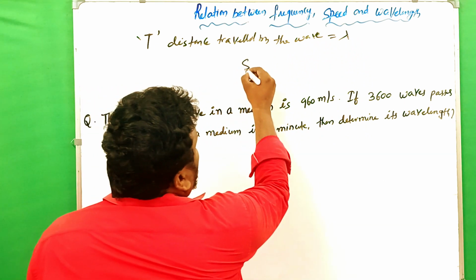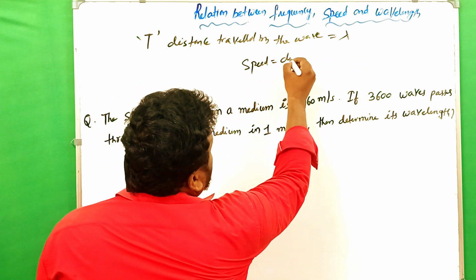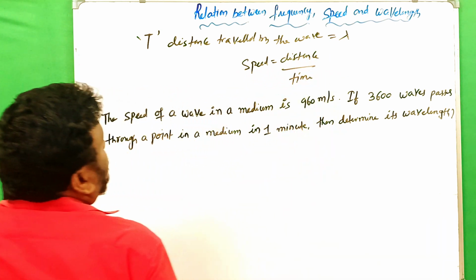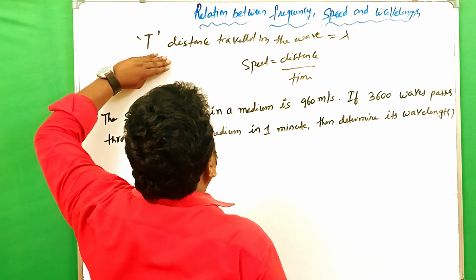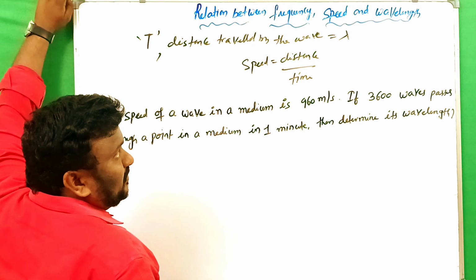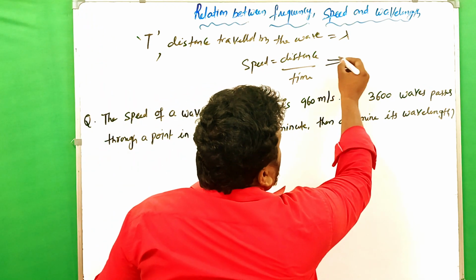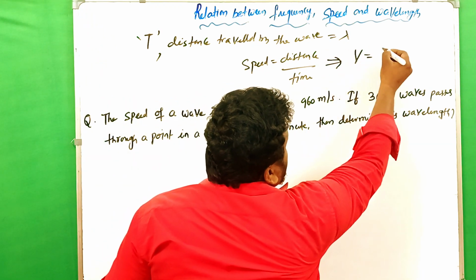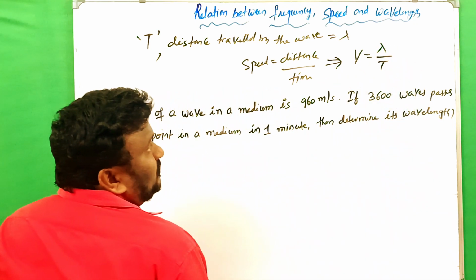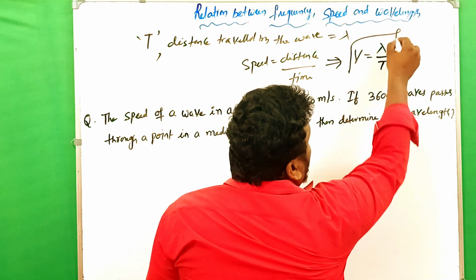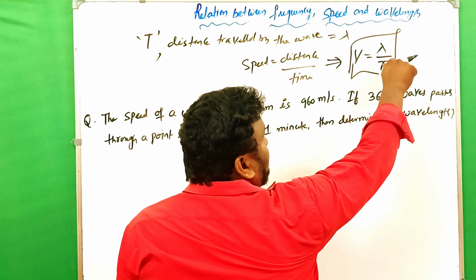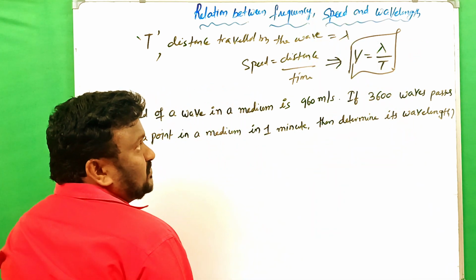So what we know, speed is equal to distance by time. T is the time period, and in that time period the distance traveled by the wave is wavelength, lambda. So v equals lambda by T. This is the relation between wavelength, time and speed.